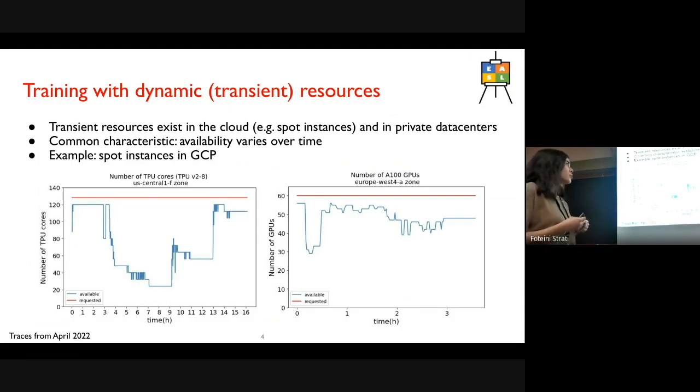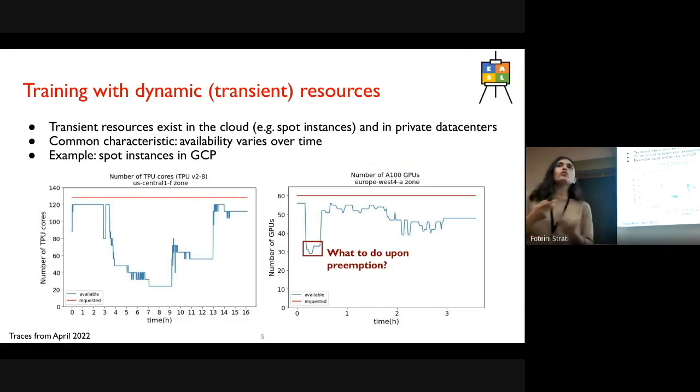In both diagrams, with a red line, we plot the number of accelerators that we request from the provider, while with a blue line, we plot the number of available accelerators, which is how many the provider can give to us and how big our cluster is. And in both cases, we see that their availability varies over time, as the name suggests, and also that we have periods of preemptions and reclamations, which can be quite sudden and costly.